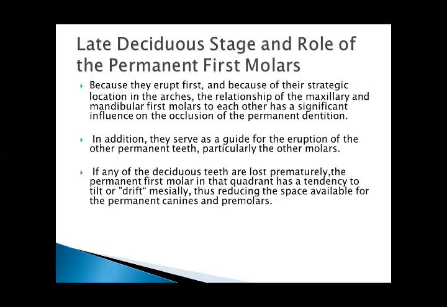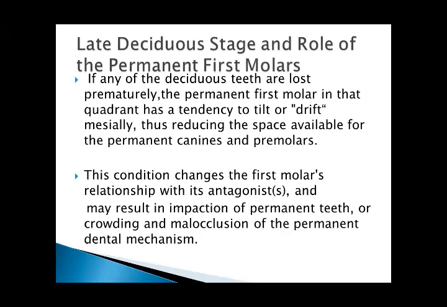If any of the deciduous teeth are lost prematurely, the permanent first molar in that quadrant has a tendency to tilt or drift mesially, thus reducing the space available for the permanent canines and premolars.